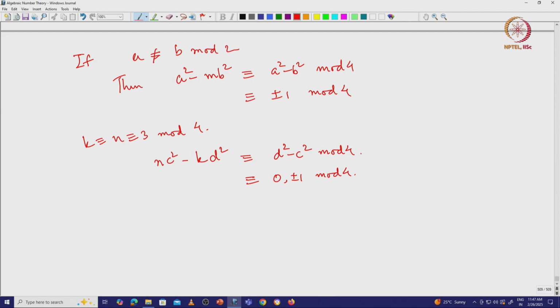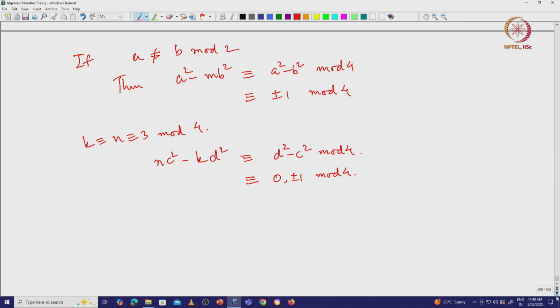So a is even, b is odd, and d is even, c is odd. So those kind of things can happen, which will give me 0 mod 4. So I want to rule that thing out. I want to show that a is congruent to b mod 2.